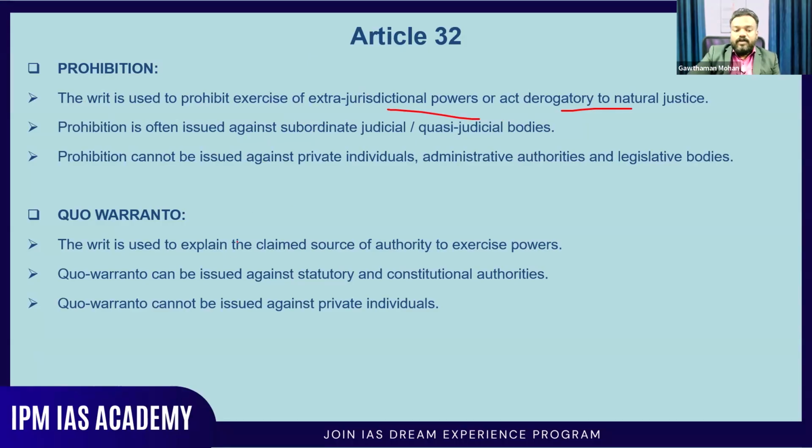Now, quo warranto, the meaning is with what authority? On what authority? There it is used to explain the claimed source of authority to exercise power: with what authority you are exercising power. It can be issued against statutory and constitutional authorities and cannot be issued against private individuals. Okay, these are the 5 writs based on Article 32 of the Indian Constitution.